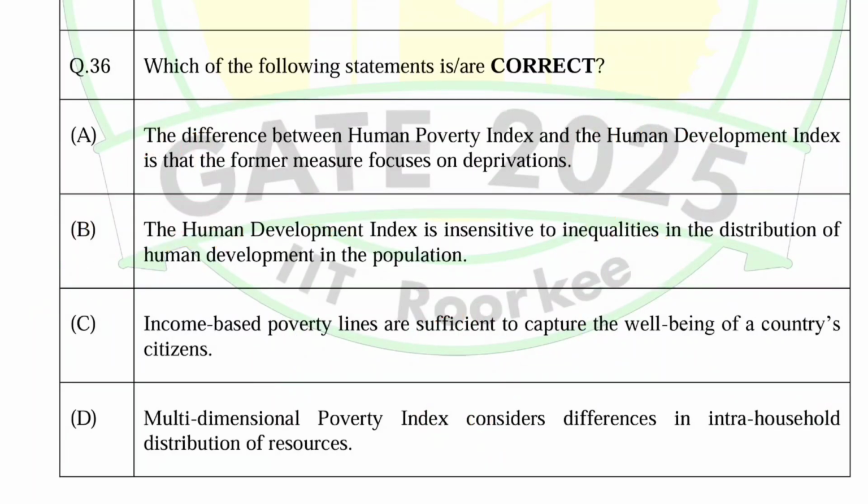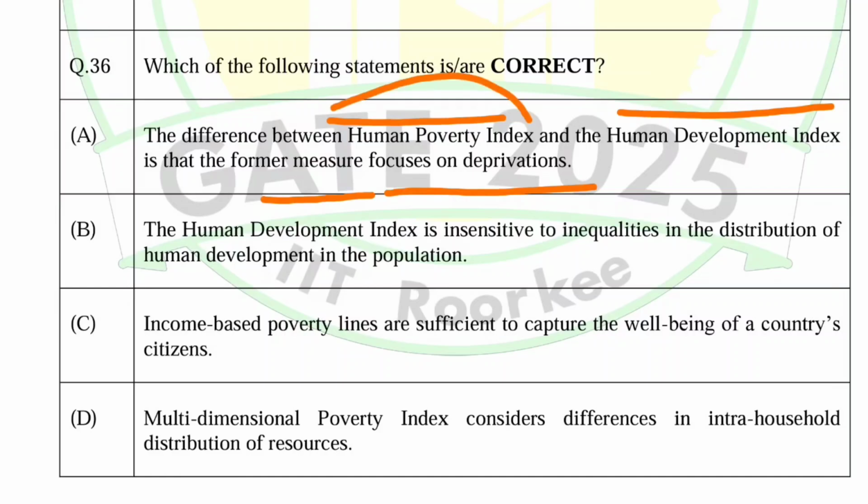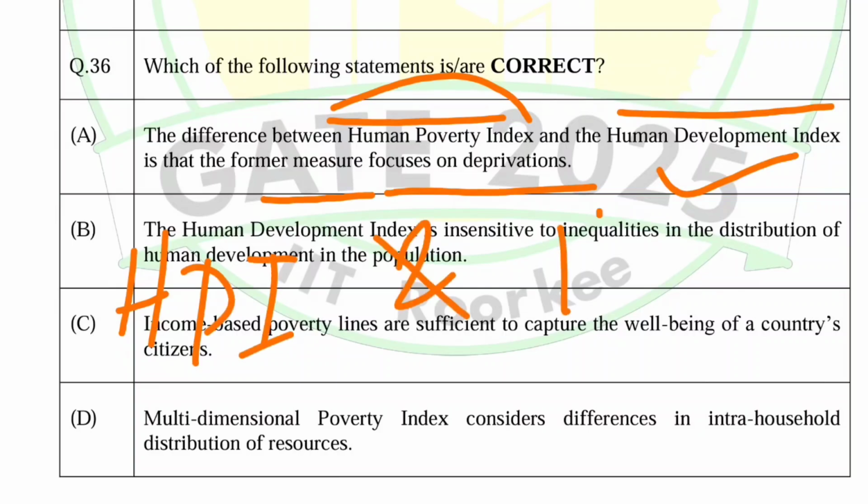Next question is, which of the following statements is correct? Question number 36. The difference between human poverty index and human development index is that the former focuses on the deprivations. Yes, in case of human poverty index, we measure the deprivation. We also call it the deprivation index. So that's true. This is the main difference between HPI and HDI.